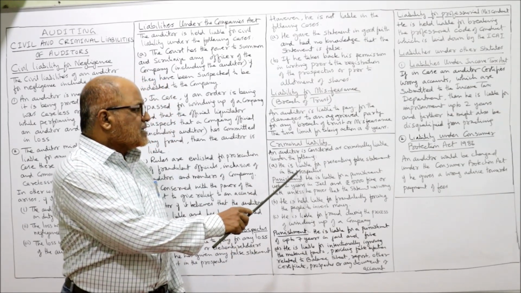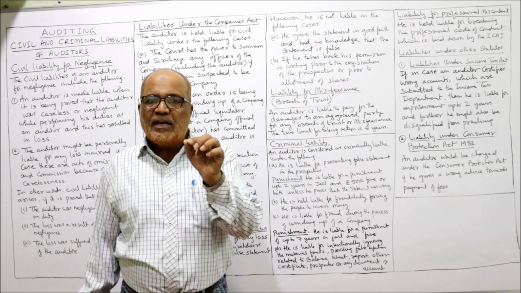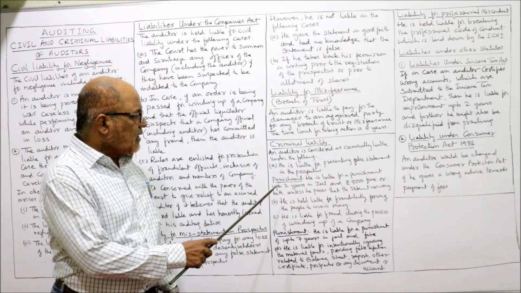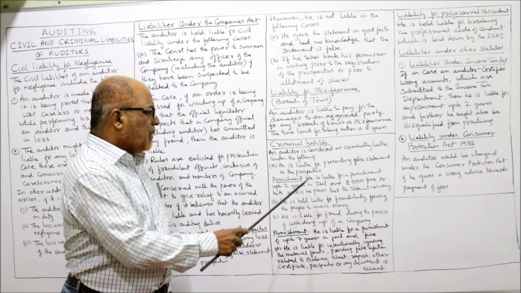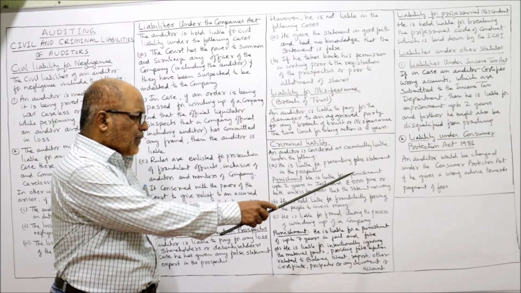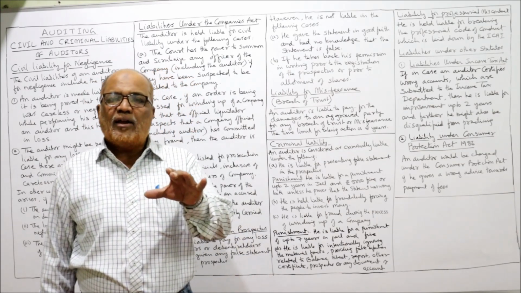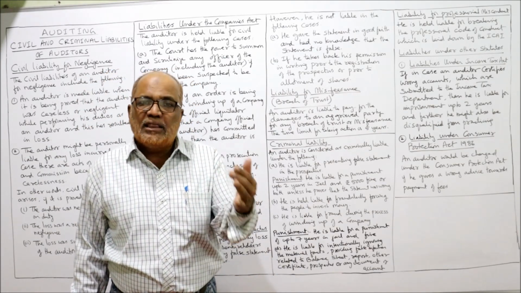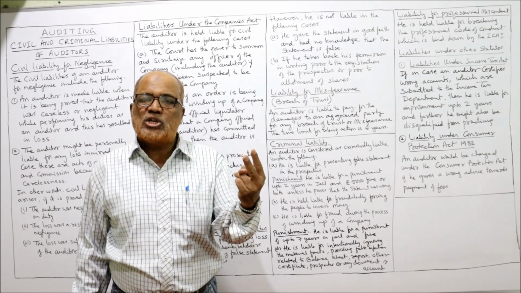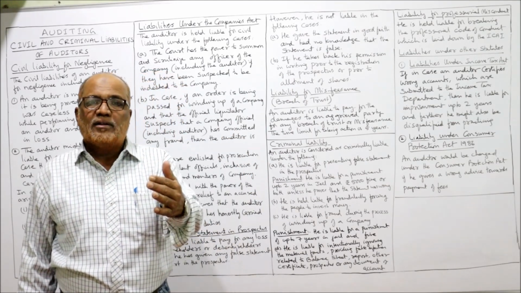The first situation: he is liable for presenting a false statement in the prospectus. If he is liable for making a false statement in the prospectus, then the criminal liability punishment will be two years in jail and rupees 5,000 fine, or both, unless he proves that the statement was right. That means if an auditor makes a wrong statement in the prospectus, he will be punished by law with 2 years in jail or 5,000 rupees fine or both, unless he has proved that the statement was right.